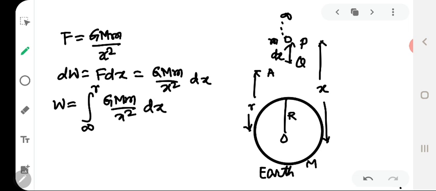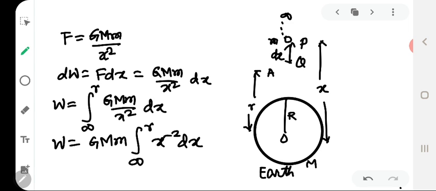Now, as we all know, we can take the constant terms out of the integral sign. So work done is equal to GMm, and the integral with the limits infinity to R of x to the power minus 2 dx.